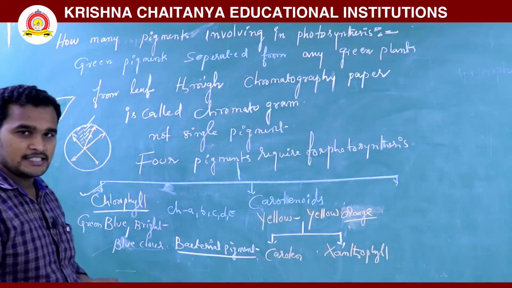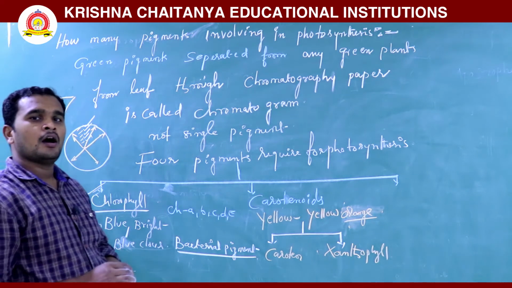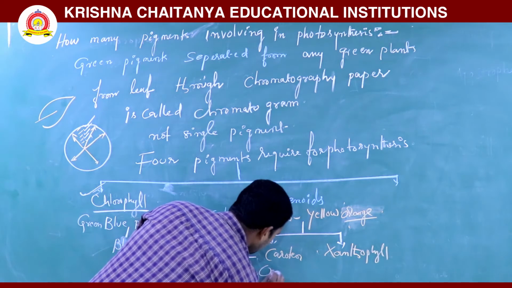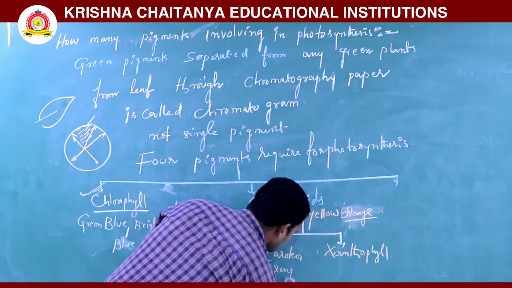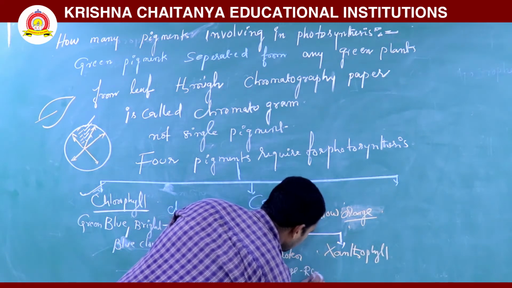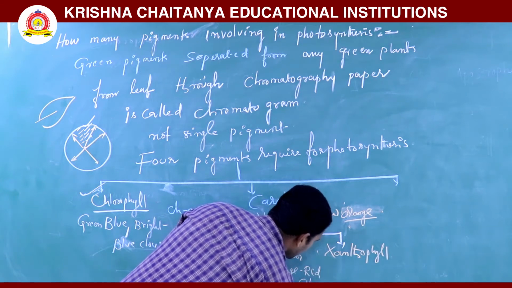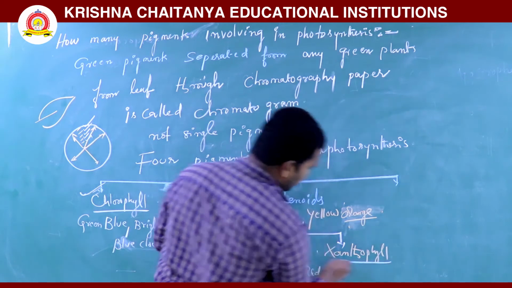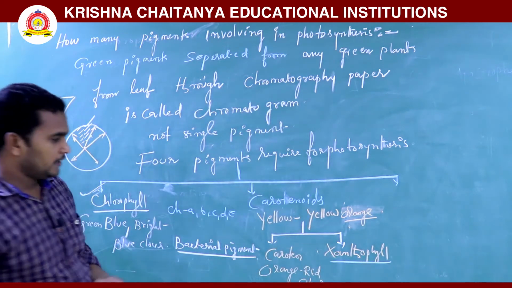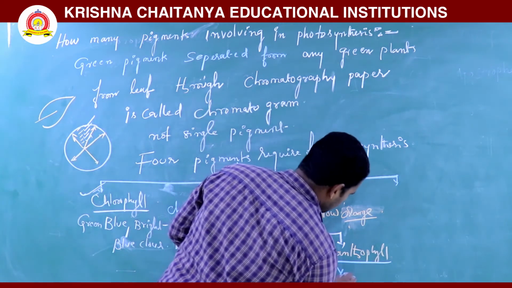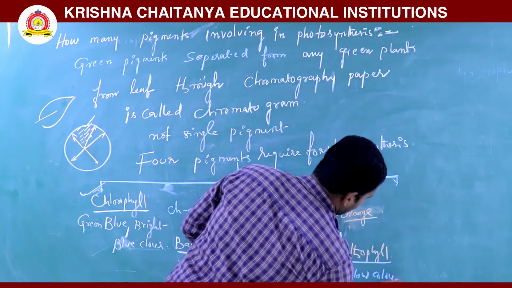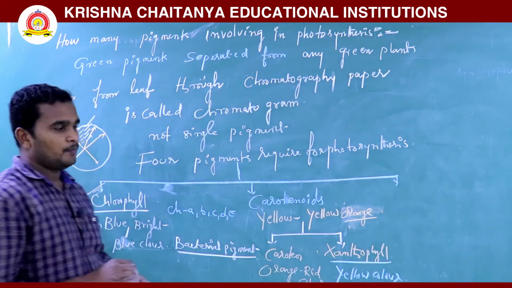So keratin is generally an orange red color pigment. The next one is xanthophyll. It is a yellow color pigment.